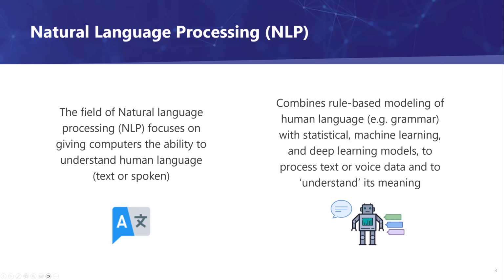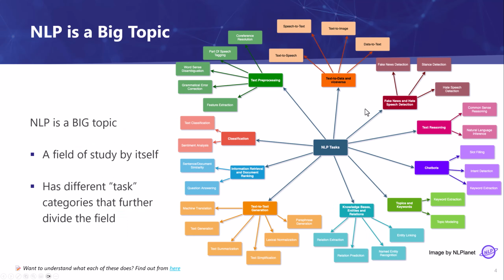As you see here, natural language processing is the field that focuses very much on giving the computer the ability to understand human language. It combines the rules-based modeling of how human language works, such as grammatical rules, with mathematics, statistics, and of course, machine learning. It helps the computer to process text or voice data in order to understand its meaning. NLP is a very big topic. It is itself a field of study, where you can find courses out there that focus entirely on NLP.